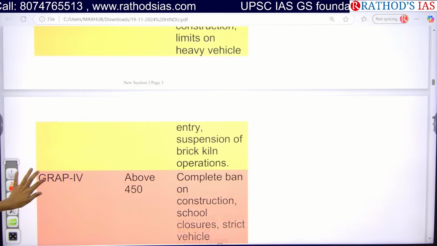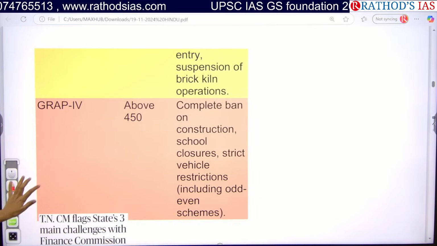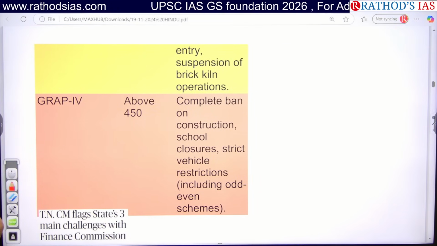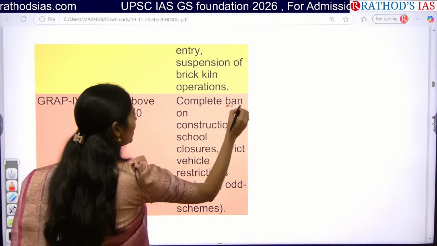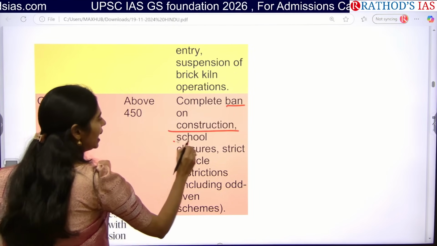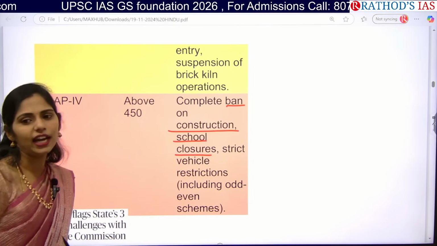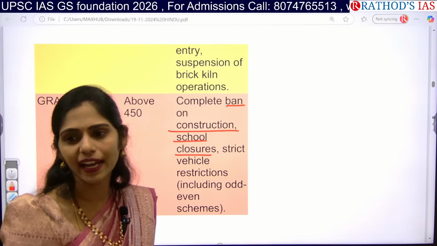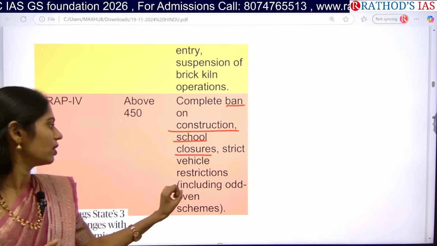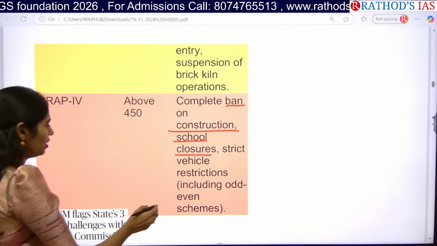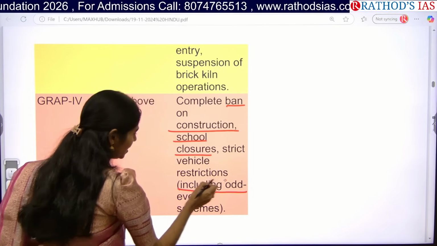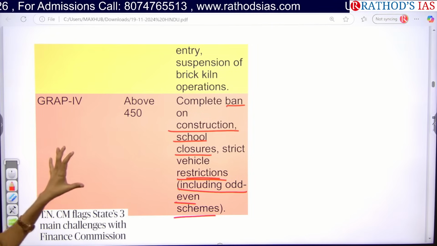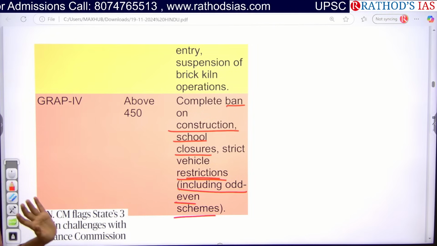And next, in this GRAP 4, we are having very severe air quality, very bad air quality. So we will be going for complete banning of construction, and even schools will be closed, and we will be going for work from home as well as online education during this phase 4. Okay, and even there will be very strict restriction on these odd-even schemes. So these are the things that we will be focusing on in this graded response action plan.